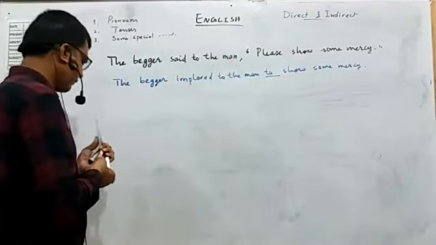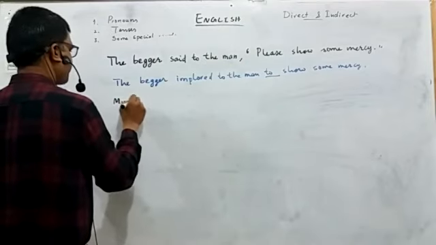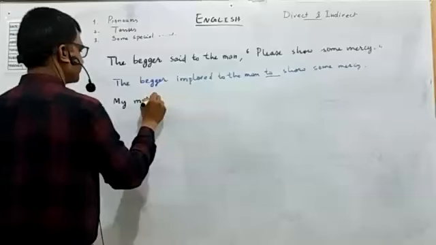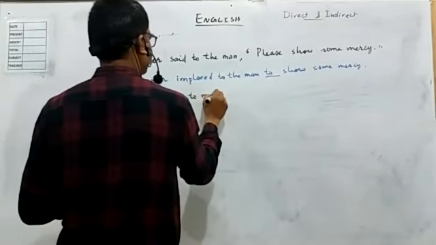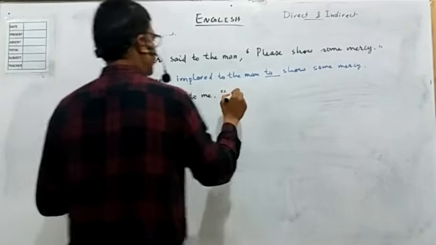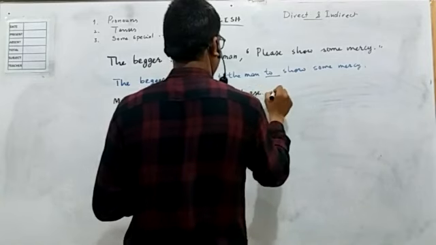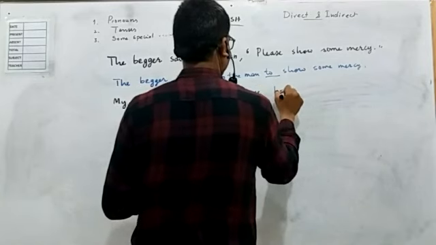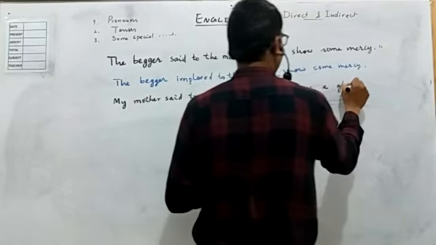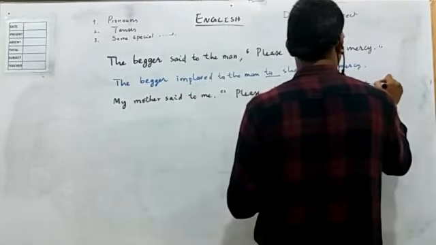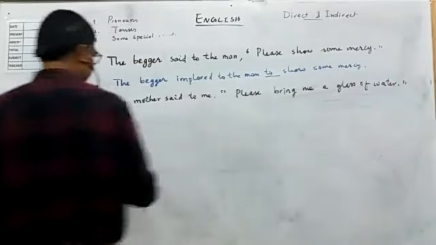Okay, or we could have a sentence like, my mother said to me, "Please bring me a glass of water." Okay. This is again a request.